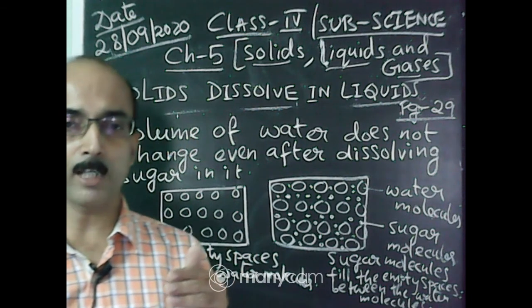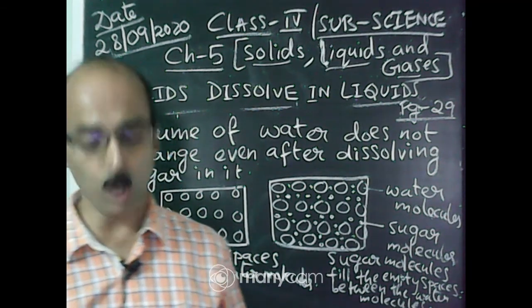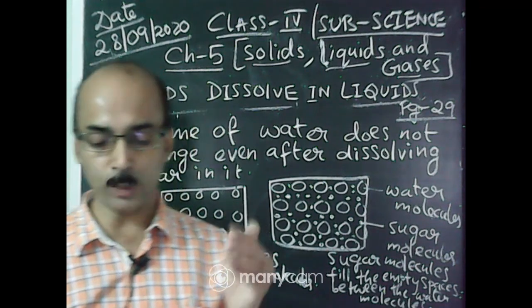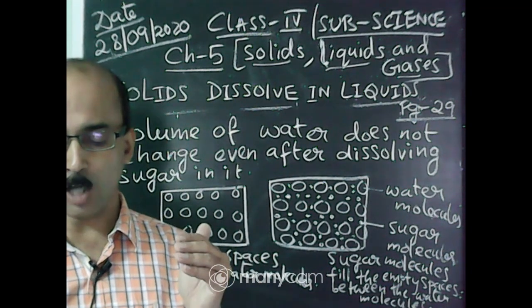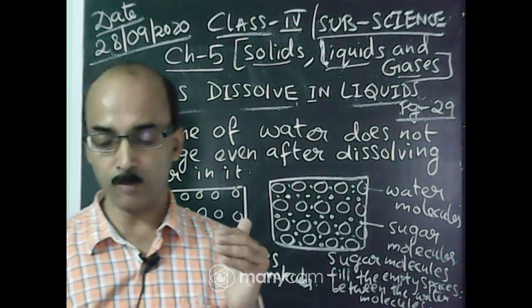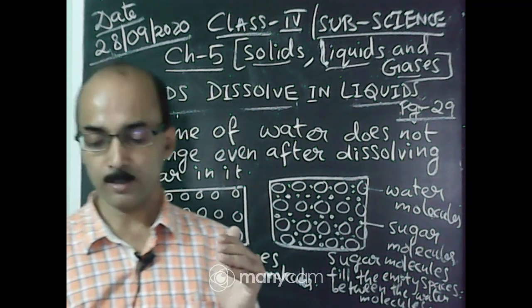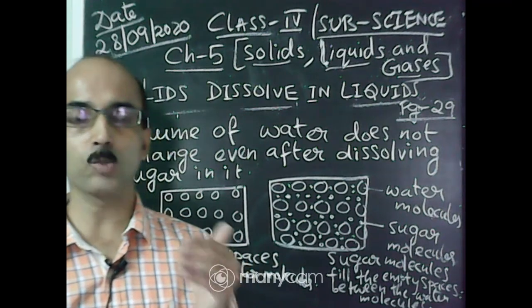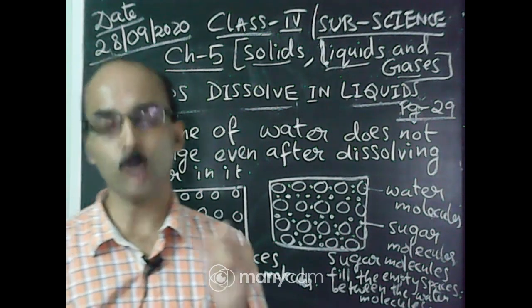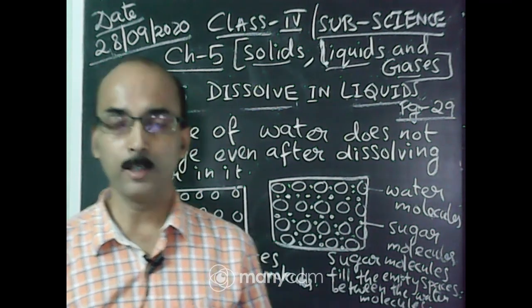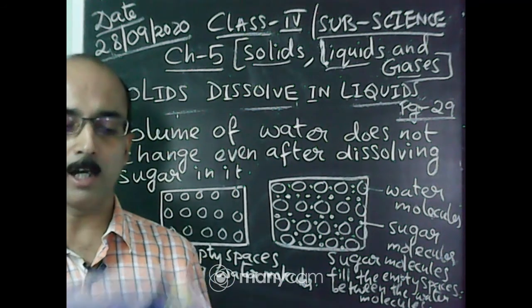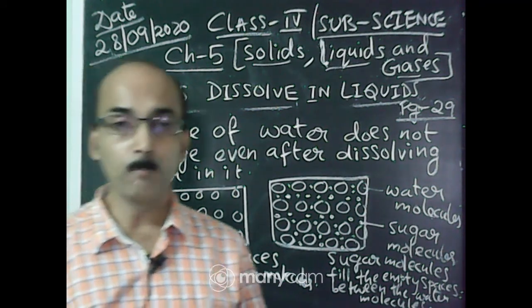Here, water is the solvent. The liquid that we get by dissolving a solute in a solvent is called a solution. Here, the sugar dissolved in water, the sugar solution, is the solution. I hope you will all learn and memorize this.